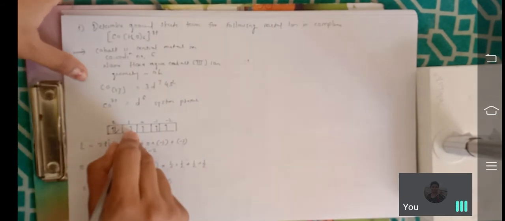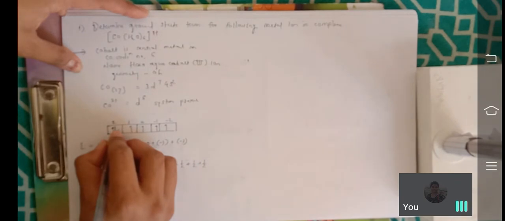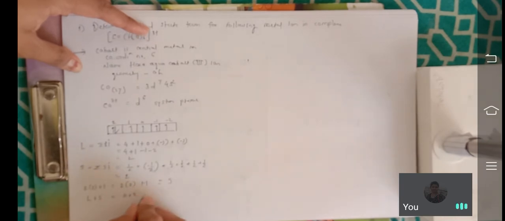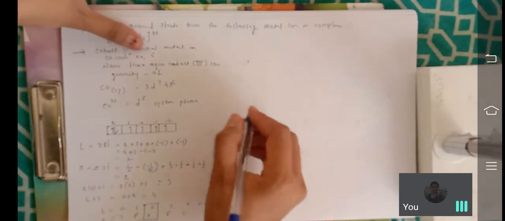Here less than half filled is not there. Here one electron is paired, that means more than half filled, so you have to take L plus S. 2 plus 2, so the value is 4. What is that series? L is equal to 0 1 2 3 4 5, which is S P D F G. So 2S plus 1 is there, L is there. What is the value of L? 2. So you have to take the doublet D.